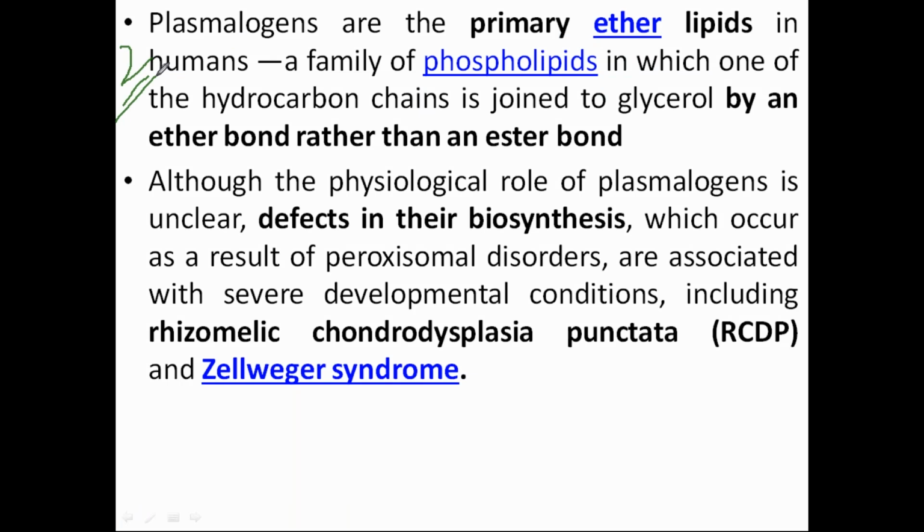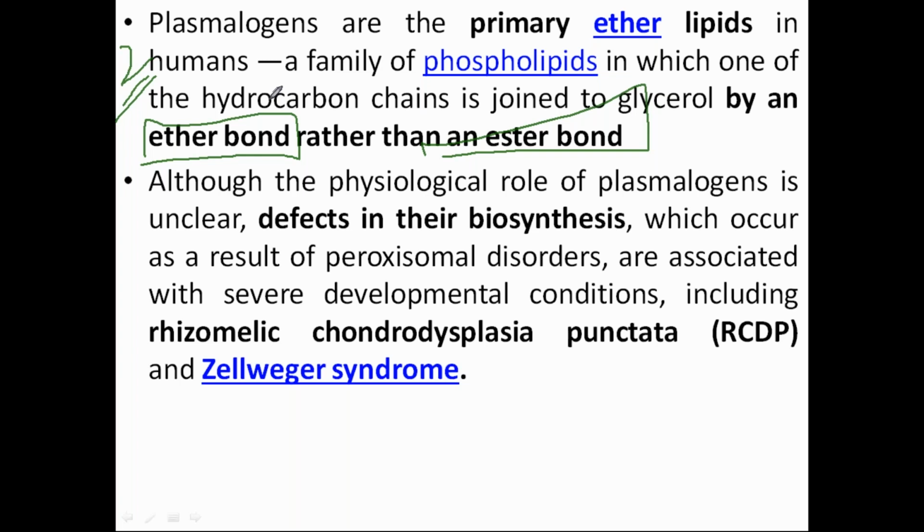Plasmalogens are a kind of phospholipid which have an ether bond. Very, very important. They have an ether bond rather than an ester bond. They are targeted to the membrane only. They are a kind of membrane lipids, and mostly they are present in the neural membranes. So if this plasmalogen is not synthesized properly, what will happen? Neurological disease can occur. One of the diseases is Alzheimer disease, where plasmalogens are not synthesized properly.